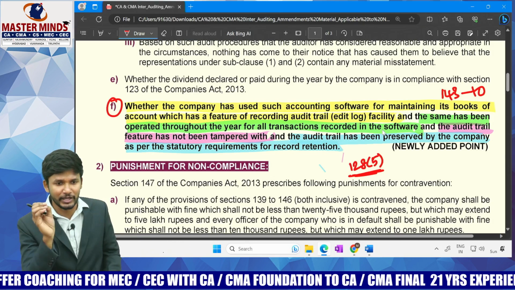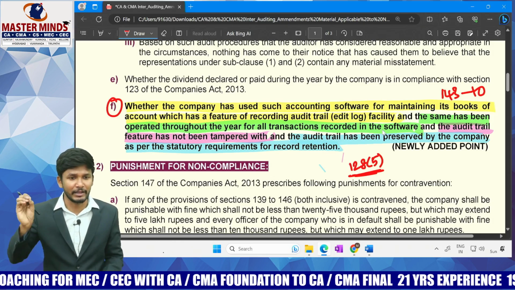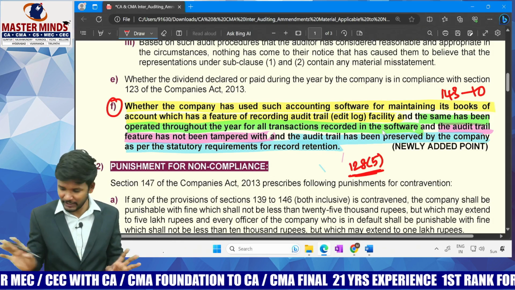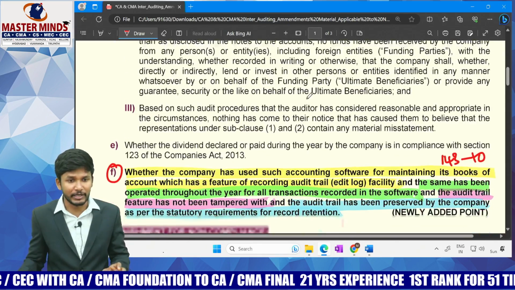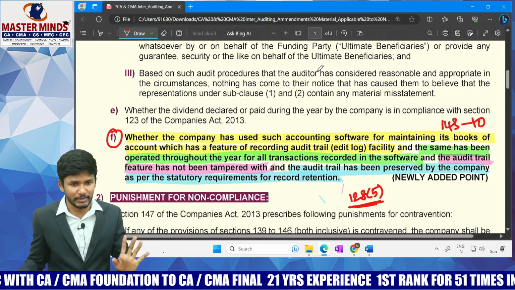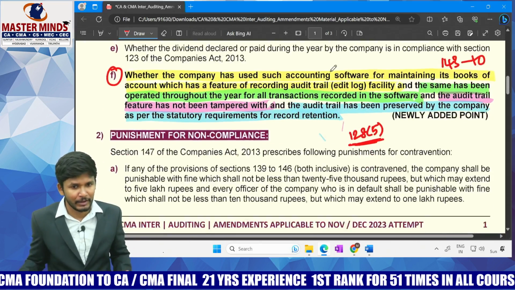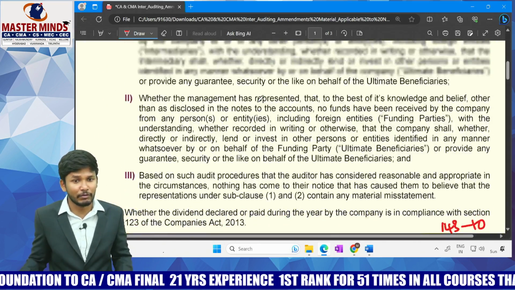Without writing reasons, you cannot give a justification. You cannot write a qualification. I hope you understood. So this becomes the most important, first and foremost amendment. Let me tell you, this is the only amendment for your attempt. Now coming to the second point, what is the second amendment?